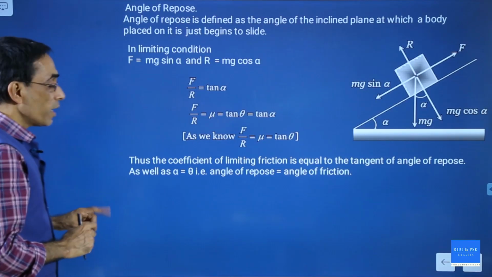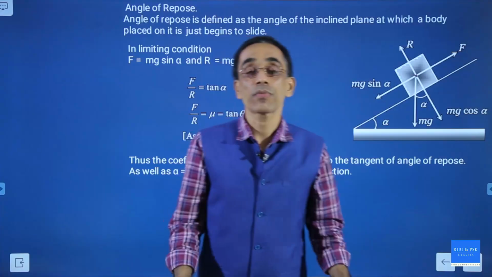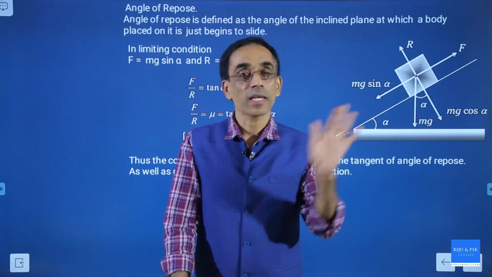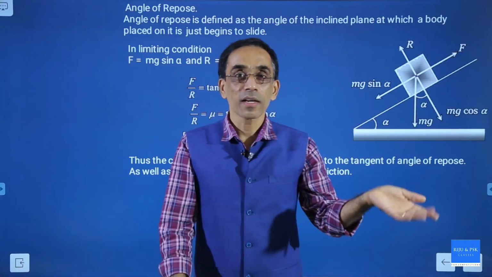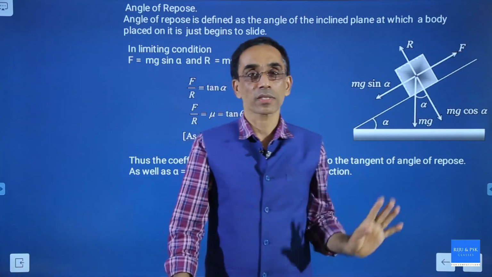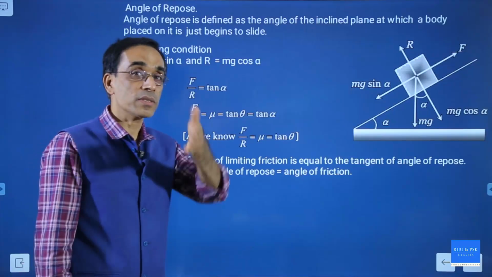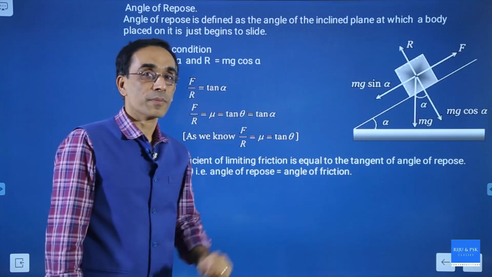In an exam they can ask you to differentiate between the angle of repose and the angle of friction. The angle of friction is the angle between the normal reaction and the resultant of the normal reaction and the friction. What is the angle of repose? It is the angle of the inclined plane at which the body will just start sliding down.